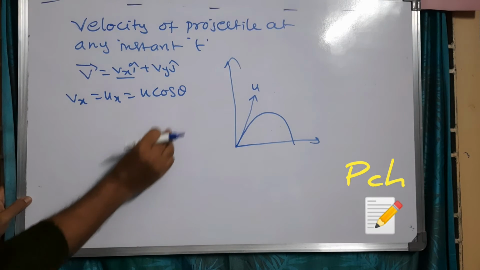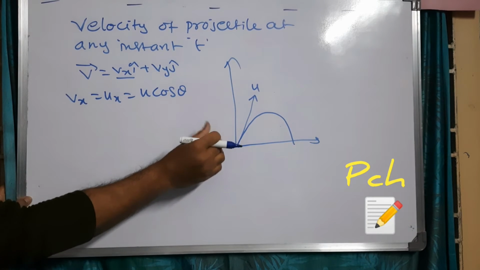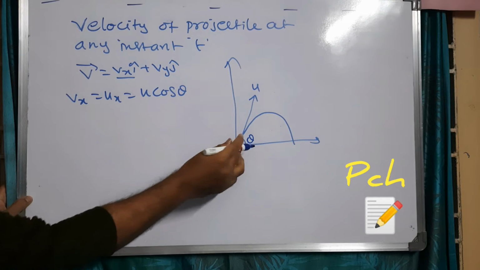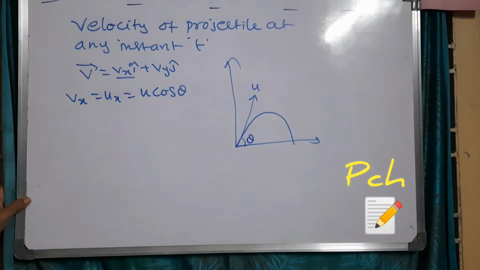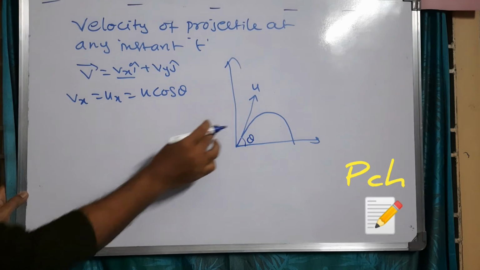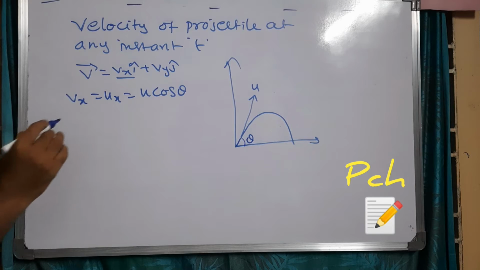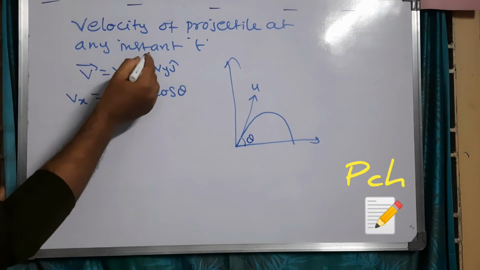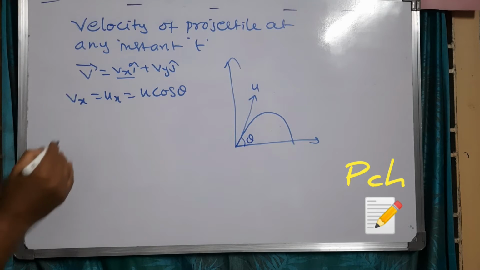Here the object is projected in the upward direction, in the plane, with angle of projection theta. When it is moving upward, acceleration due to gravity acts in the downward direction at each and every point of its path. Due to that, the path followed by the object is a parabola. Now the velocity of the object along the y-axis will change from point to point. That is what we are going to find here.